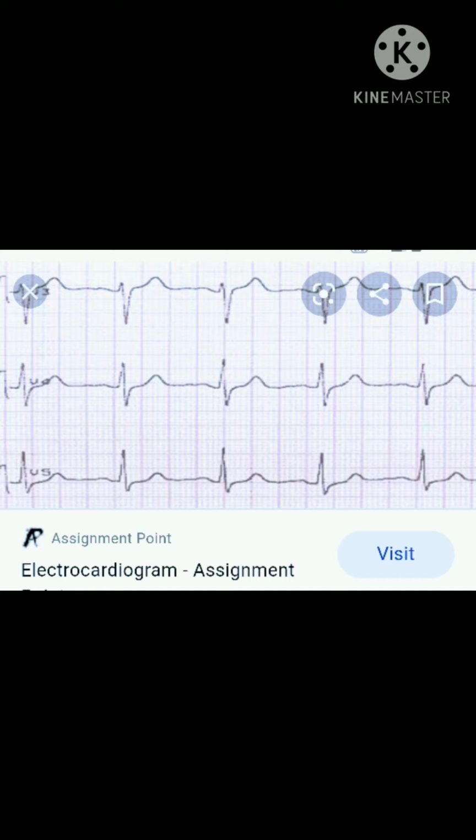It shows the electrical activity of the heart with the help of a graph. This test is done by placing electrodes on the patient's limbs and on the chest.